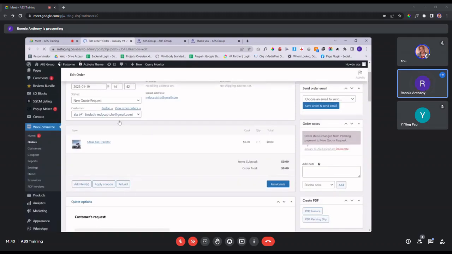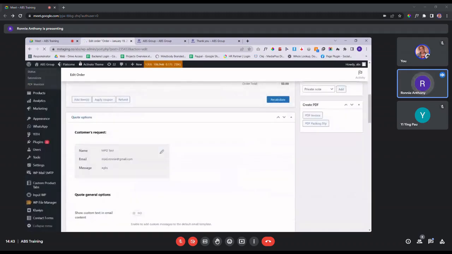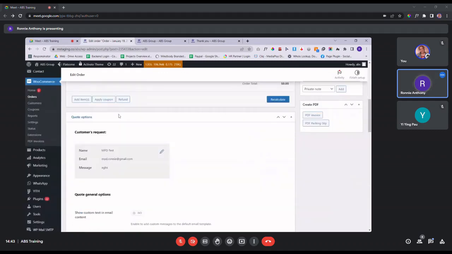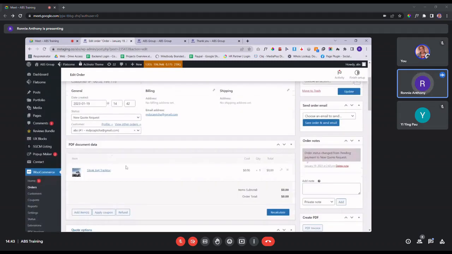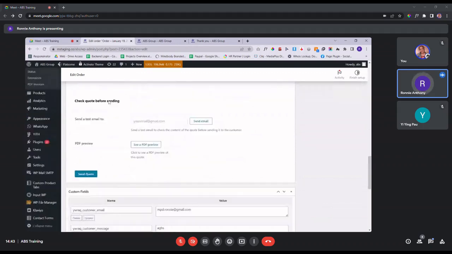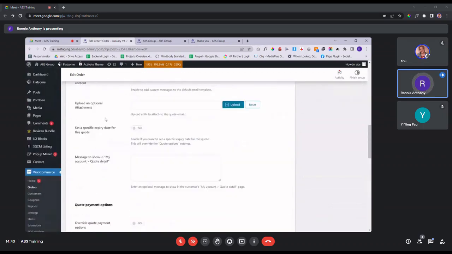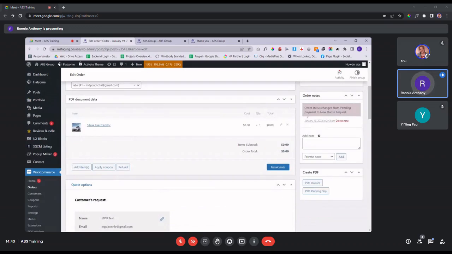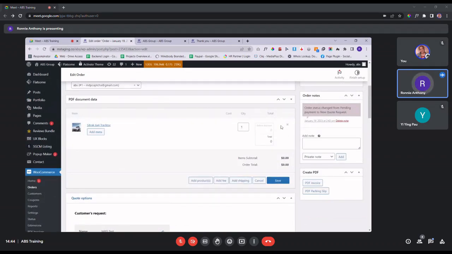And then you will see what they require. And then what you want to do next is to generate the quotation for them. So first, you edit the pricing over here. You see this pencil icon. So you just click on the pencil icon and the quantity they requested. So you can put in the pricing. So for example, it's 50,000.